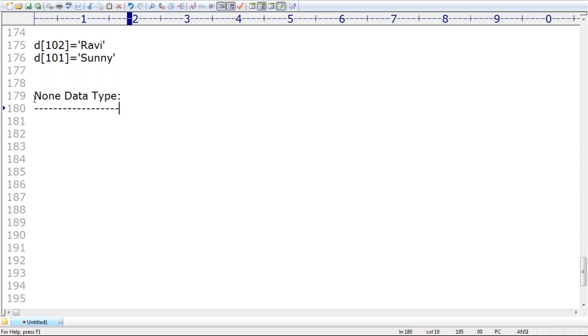How to handle such type of nothing cases? By using what? None data type. Remember that. For the people who are coming from Java background, I can use the word: none is something like null, something like void. You can map it.